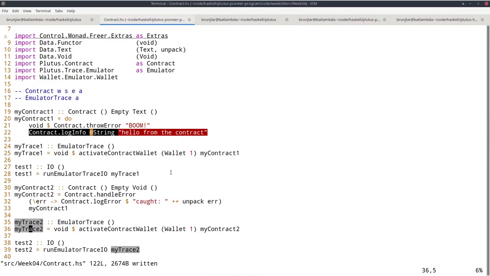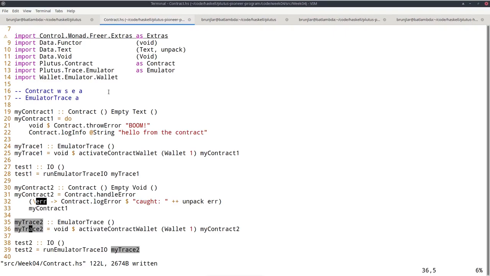So what will happen is here in contract 2, when I call handle error, contract 1 will be run. It will throw the exception, but this won't lead to an exception in contract 2. Instead, the handler kicks in, takes the error message, which is boom in this case, and then simply logs it to the screen. So my contract 2 will run without an exception because the exception raised in contract 1 is caught.